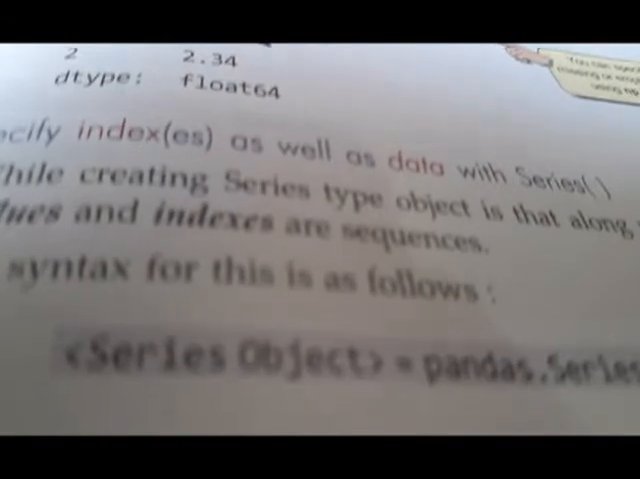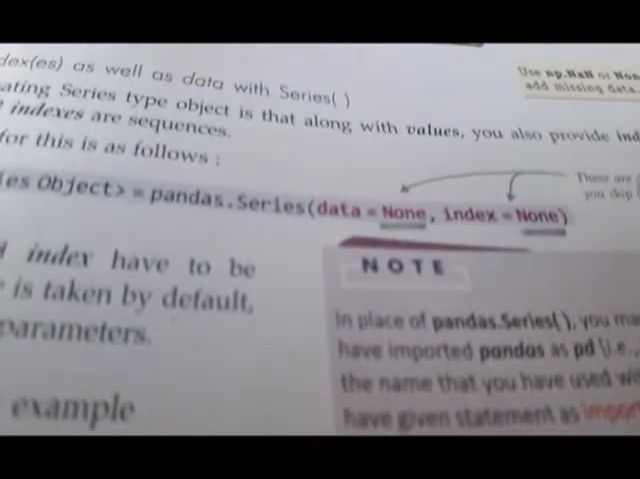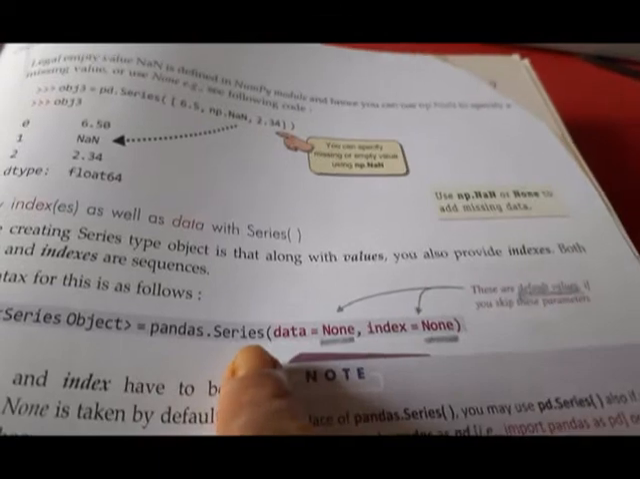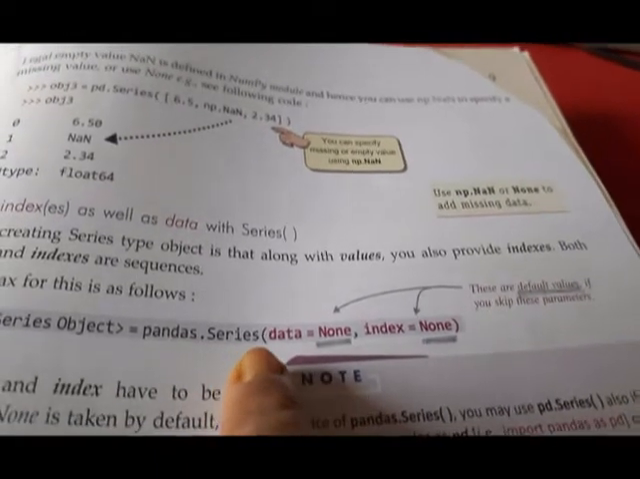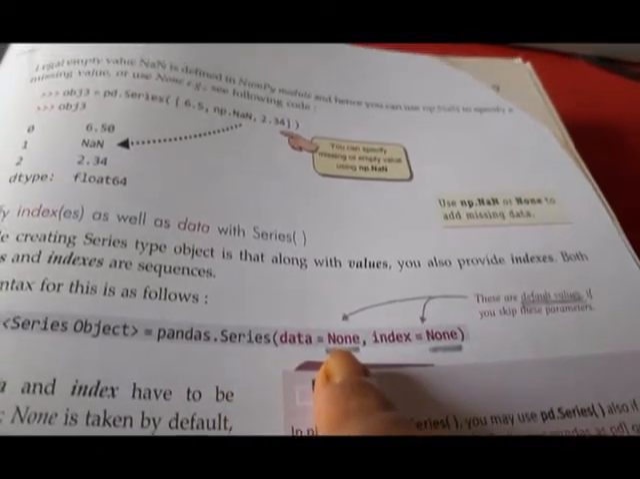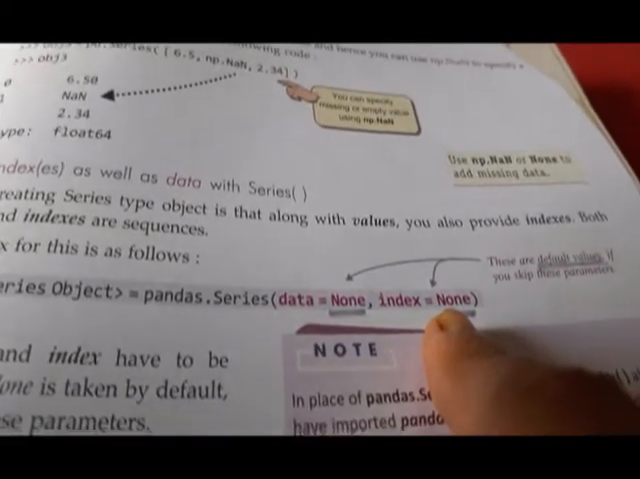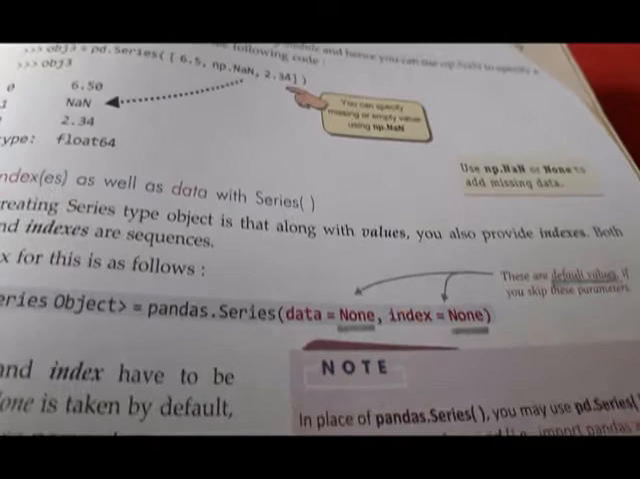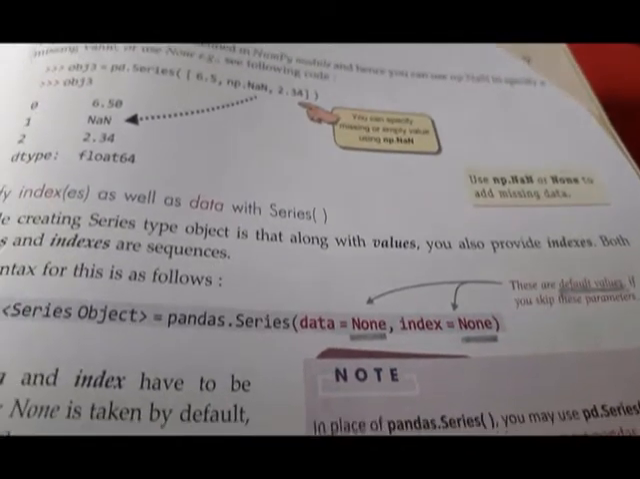Then we come to the next: we can specify indices as well as data with series separately. Means we will write data is equal to this and index is equal to this. So this syntax is this one. A series object is to be created, pandas or pd dot Series, data is equal to None and index is equal to None. None are the default values, but in place of these None values we can give some other values.